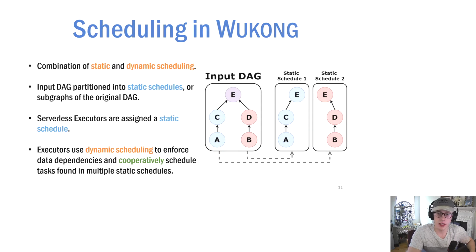As mentioned, static scheduling involves partitioning the input DAG into a number of subgraphs known as static schedules. These static schedules are then assigned to serverless executors. Executors use dynamic scheduling to enforce data dependencies and cooperatively schedule tasks found in multiple static schedules. The chart on the right shows a simple input DAG and how it would be broken up into two static schedules. Next, we'll walk through a simple example to see how this DAG would be scheduled and executed by WUKONG.